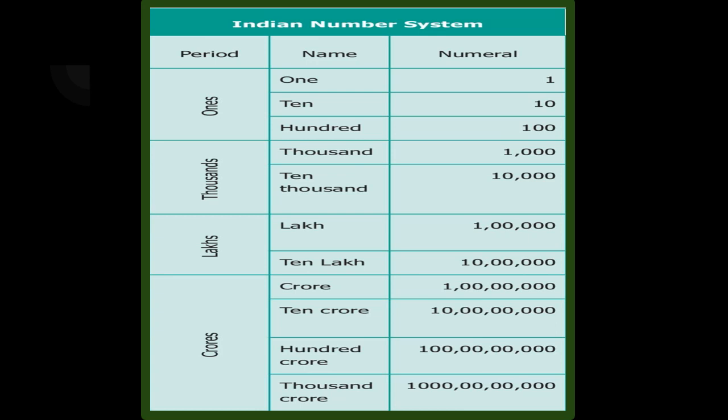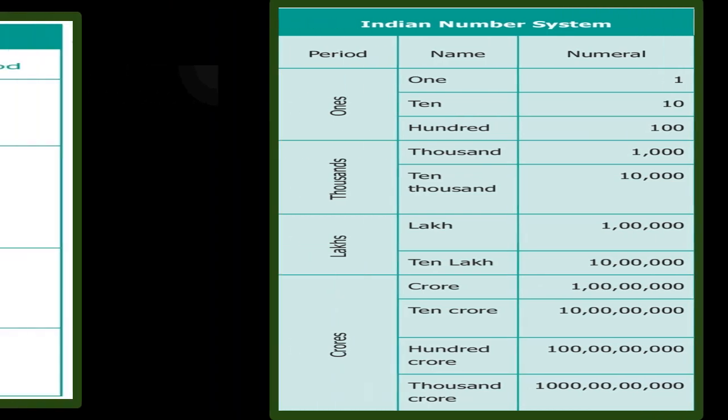Under thousand period, we have two places. They are thousand and 10,000. Under lakhs period, there are two places, lakhs and 10 lakhs. Under crores period, the places are crores, 10 crores, 100 crores, 1000 crores and so on.